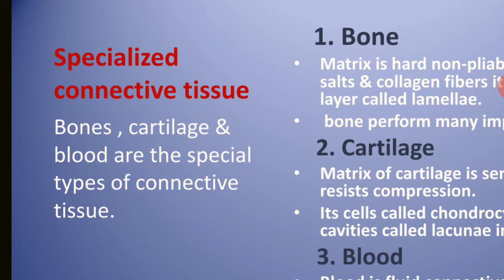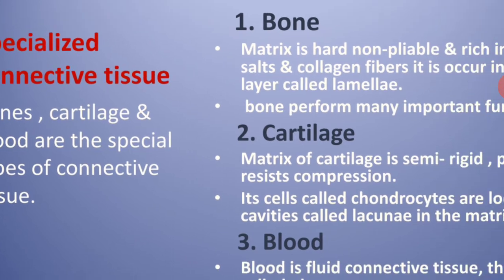Specialized connective tissues are the third one, having very special character and function. They are known as the bone, cartilage and blood. These three tissues are known as the special type of connective tissue.